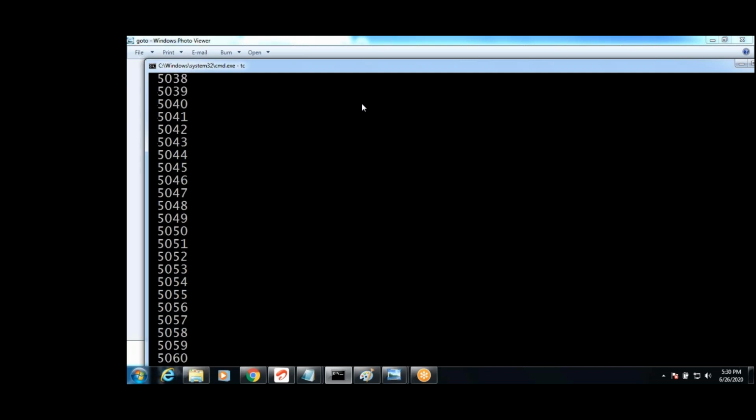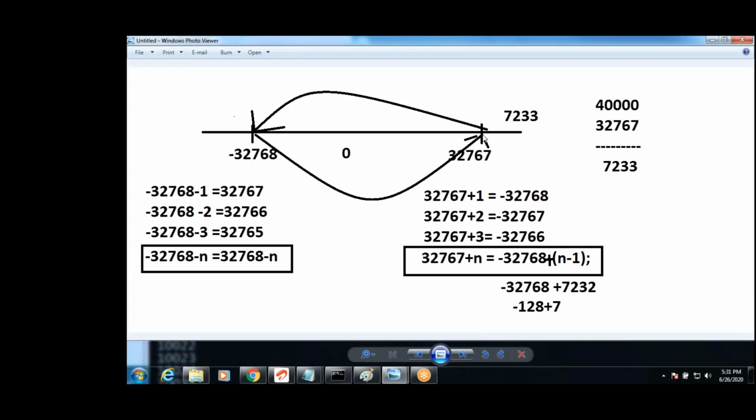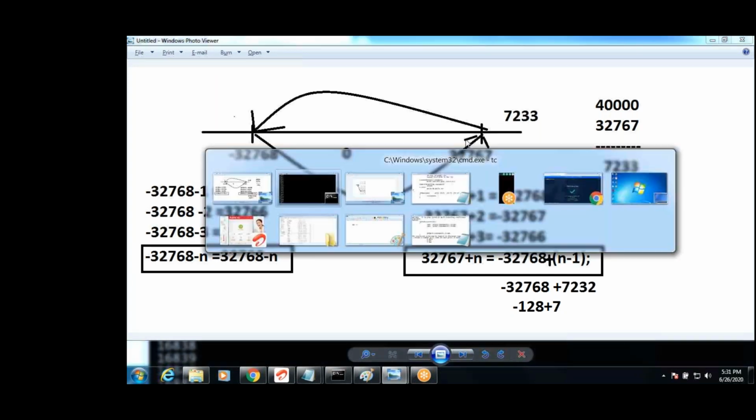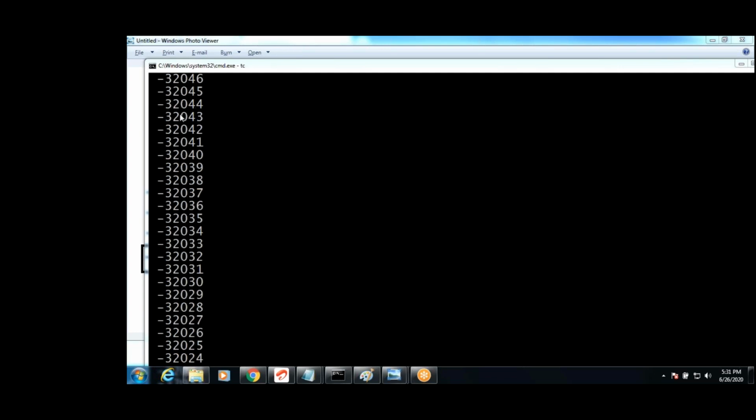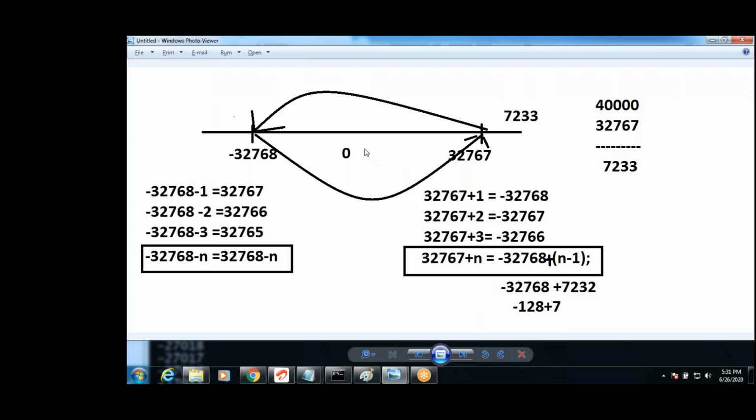A delay of 1 millisecond. See guys, now 300, 400, 1000, 2000, 3000, 4000, till which number does it print? In the integer range, 0 to 32,767. After that it again generates minus 32,767. You can see the numbers: 17,000, 18,000, 19,000, 20,000, 21,000, 22,000, 23,000, up to 31,000. See, it is printing a negative number.